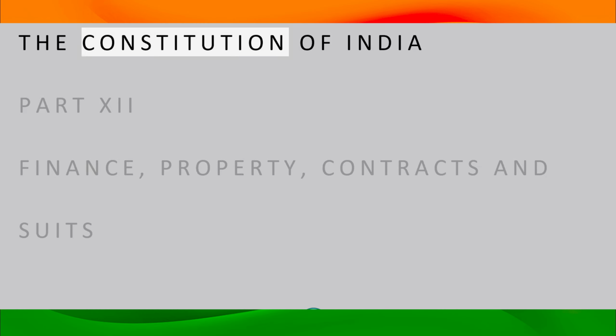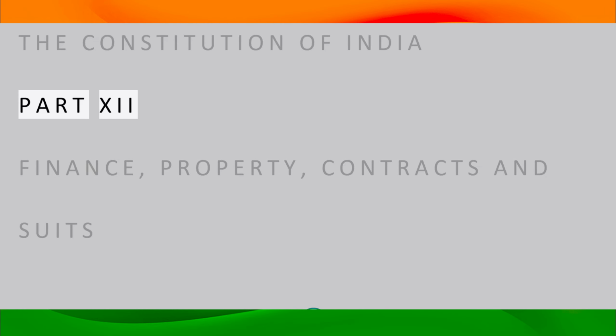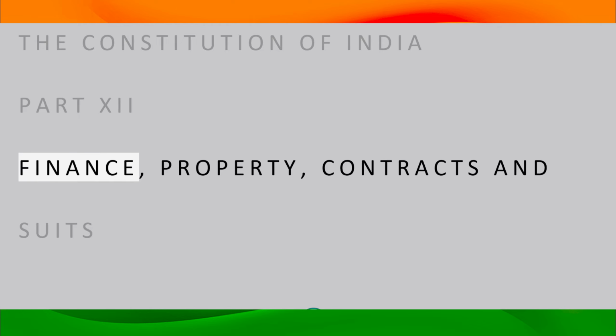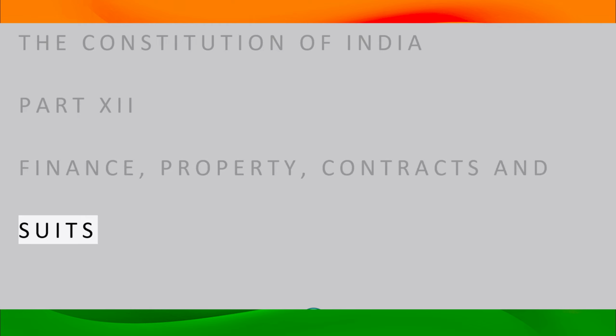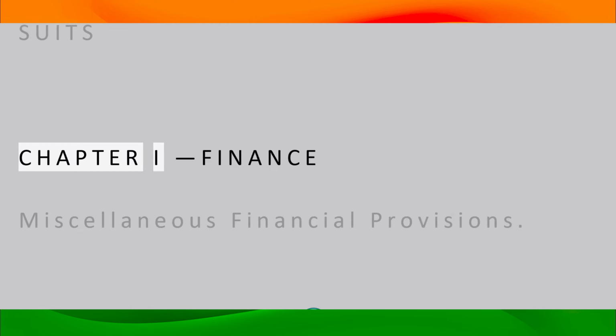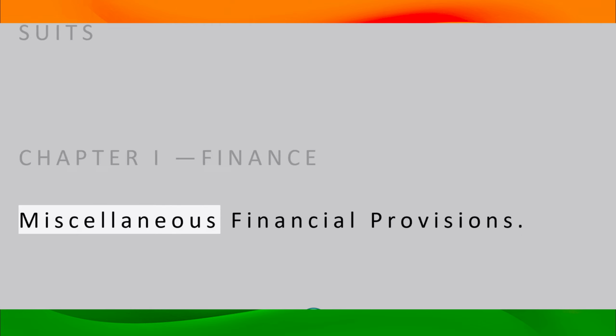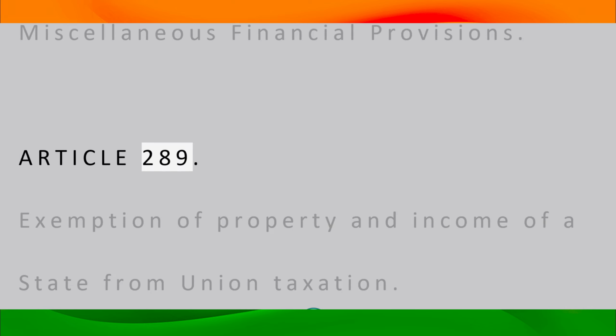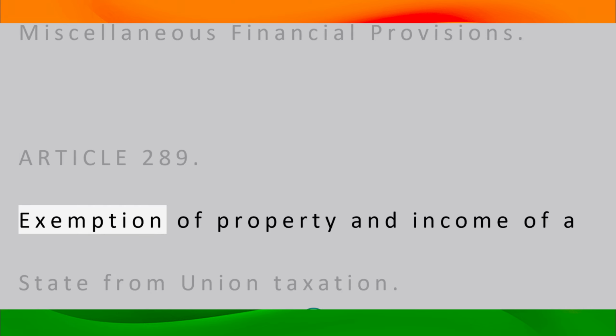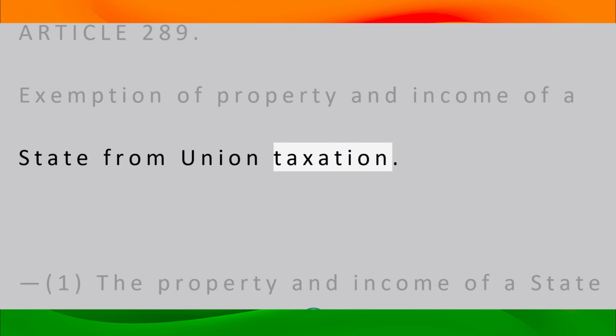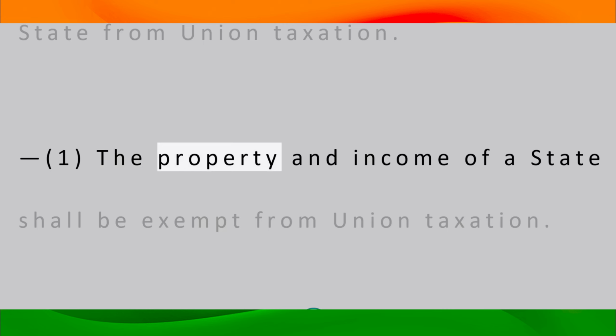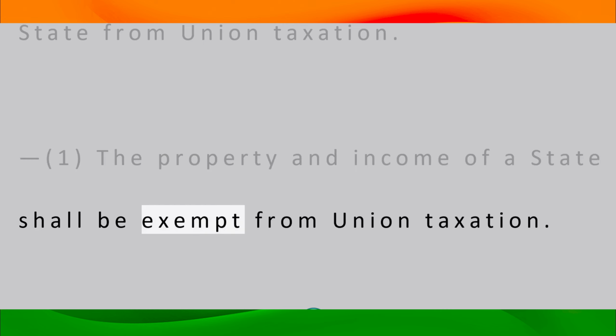The Constitution of India. Part 12. Finance, Property, Contracts and Suits. Chapter 1. Finance. Miscellaneous Financial Provisions. Article 289. Exemption of property and income of a state from union taxation. 1. The property and income of a state shall be exempt from union taxation.